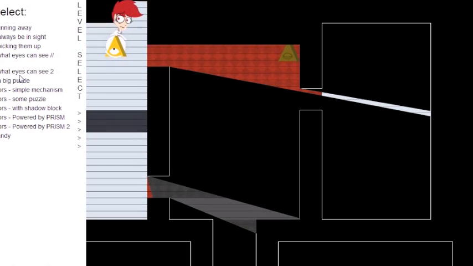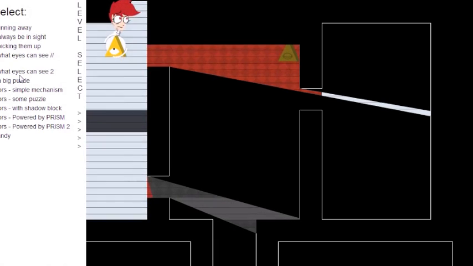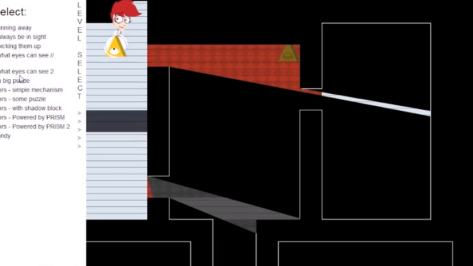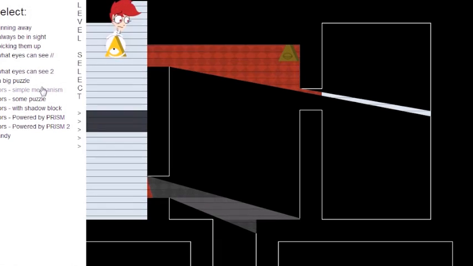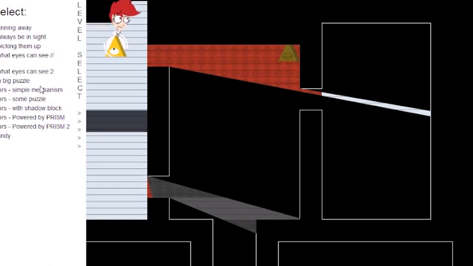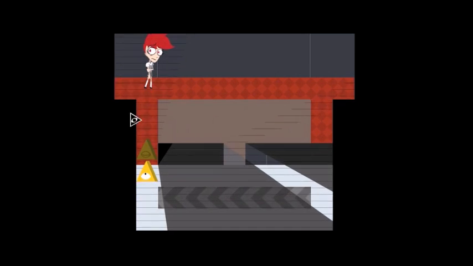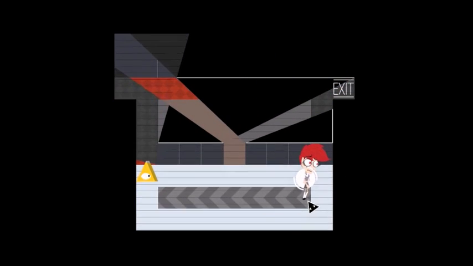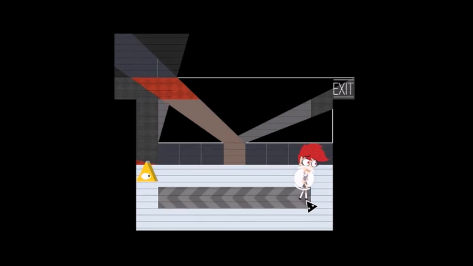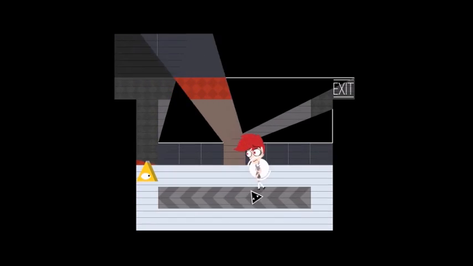And you even suggested mechanisms for me to do, like having dummies or mannequins that pretend to be you that you put in a line of sight, or having mirrors so the line of sight reflects off of them. So lots of great suggestions. In the end, I settled, at least for now, of course I would definitely expand this even more, on conveyor belts, because it's a spatial game, line of sight is very spatial, and conveyor belts help with the locomotive spatial thing. Yeah, look at how she's moonwalking on that conveyor belt. Very cool, I like it.